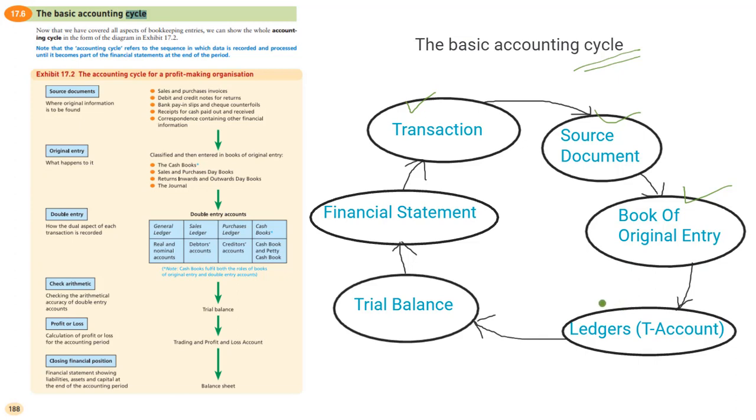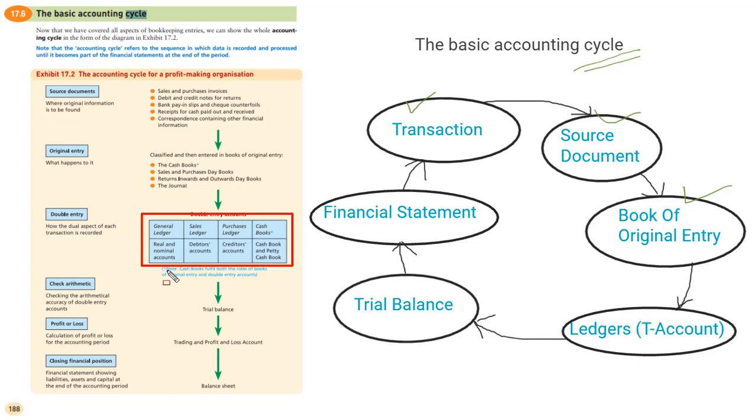Ledgers means, you can take a look here, you can see some types of ledgers: general ledgers, which are real and nominal accounts, then sales ledgers, debtors accounts, purchase ledger, creditors accounts, cash books, and so on.